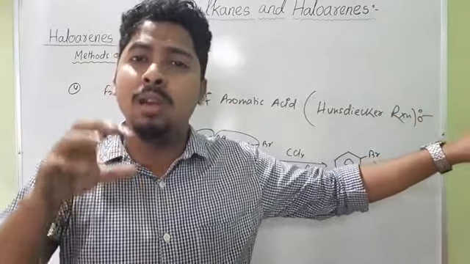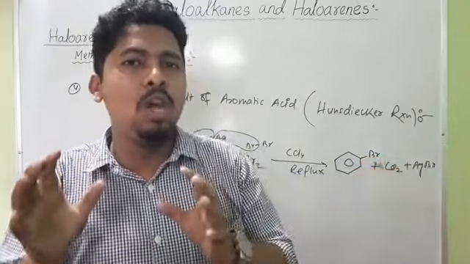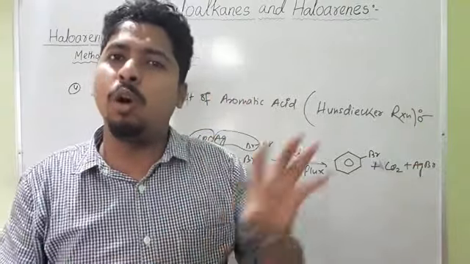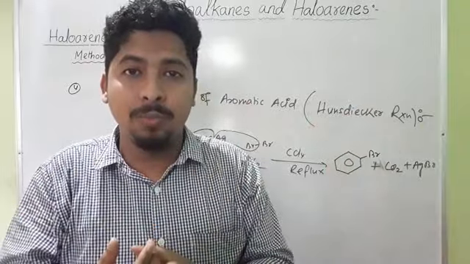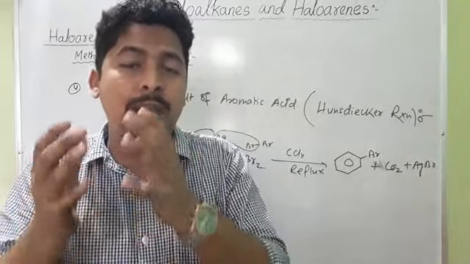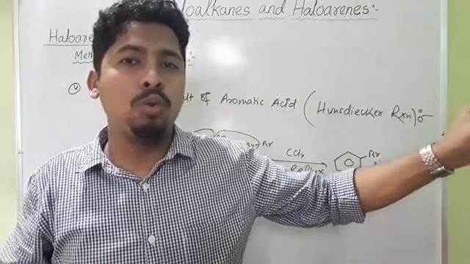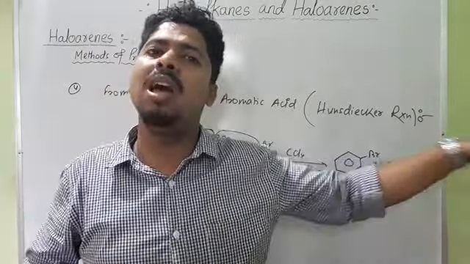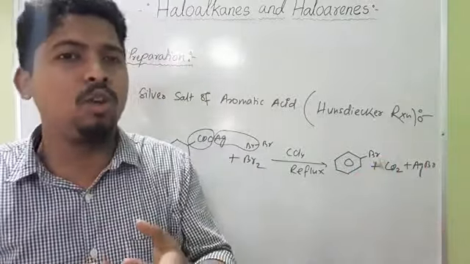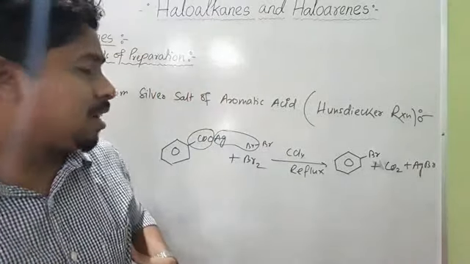Why chlorine is substituted at the ortho and para positions, we have already discussed. In the mechanism for chlorobenzene, we saw that the maximum charge density is over the ortho and para positions. That's why substitution takes place there. Now if instead of chlorobenzene you take toluene, benzene group CH3, and treat with Cl2 or bromine, you will get orthochlorotoluene and parachlorotoluene, and parachlorotoluene will be the major product. Similarly, the CH3 group is an electron donating group, so it increases the electron density over the ortho and para positions.